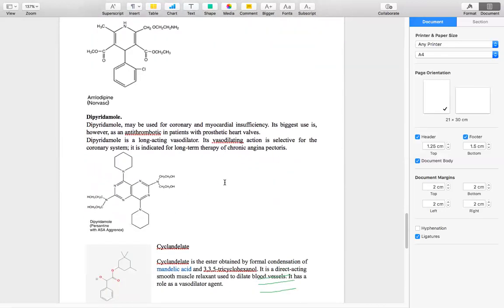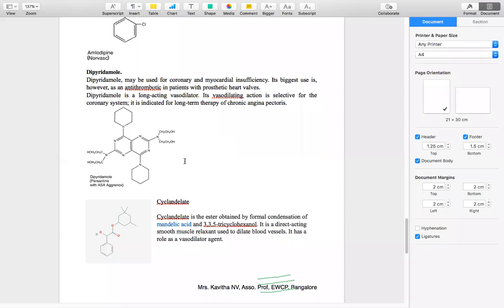So next one is the miscellaneous, the simple miscellaneous agents, that is dipyridamole. Dipyridamole is used in coronary and myocardial insufficiency. Rarely it is used for that, but its biggest use is as an antithrombotic agent in patients with prosthetic heart valves.